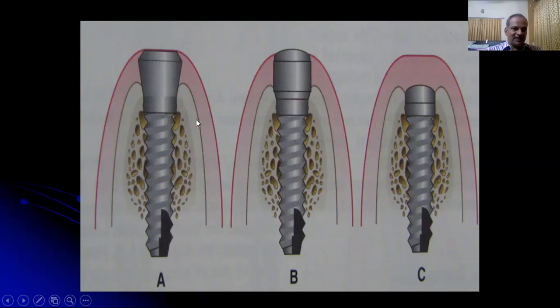If we can achieve a sufficient torque of about 40 to 45 Newton centimeter, provisional restorations can also be connected to this implant.